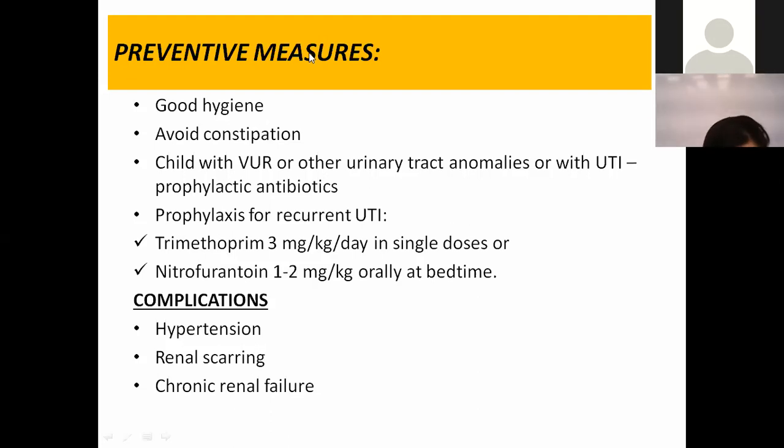When we look at the complications, whenever there are repeated urinary tract infections, we know that these are the complications which can come later on in this patient. First would be renal scarring. Whenever there is renal scarring, the renal tissue would be compromised and there would be shrinking of the kidney. Compromised kidney function and shrinking of the kidney would cause hypertension. So hypertension, renal scarring, and ultimately when a kidney does not have a good tissue structure, it will end up in renal failure. So it can end up as chronic renal failure.